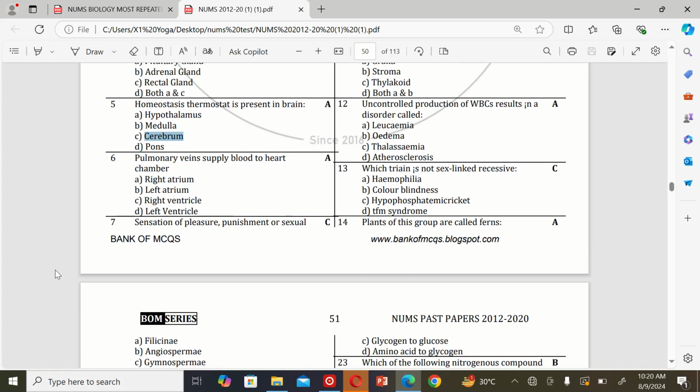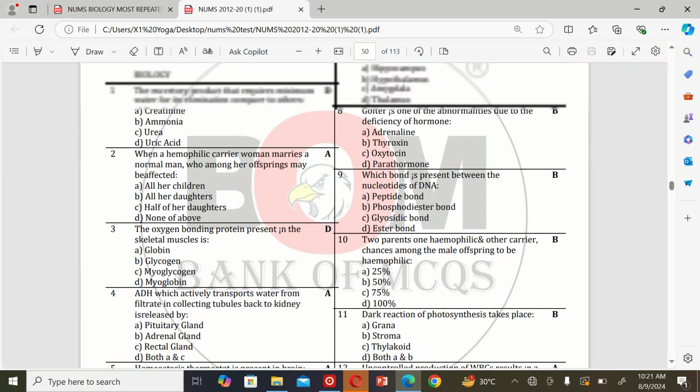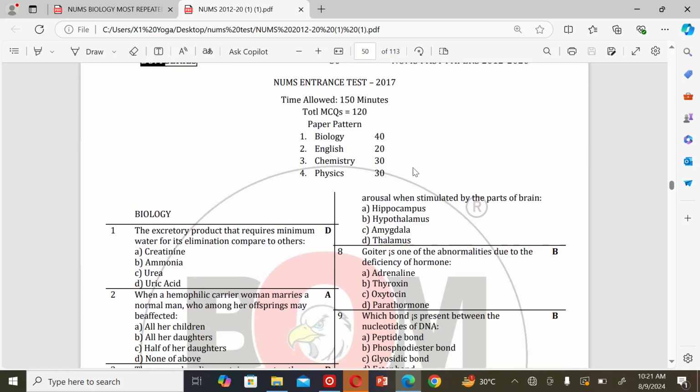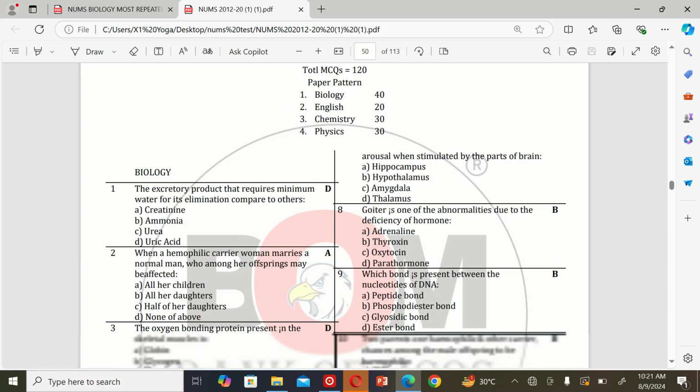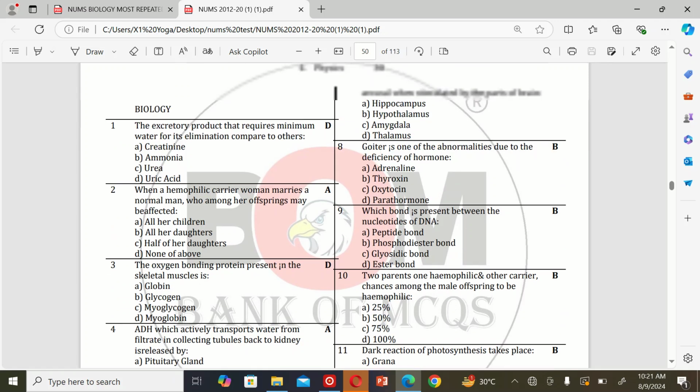The next MCQ: sensation of pleasure, punishment, or sexual arousal is produced when stimulated by which part of the brain? A. Hippocampus, B. Hypothalamus, C. Amygdala, and D. Thalamus. So the correct option is C.